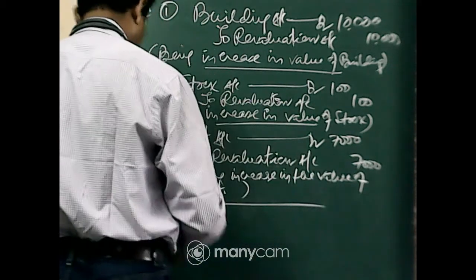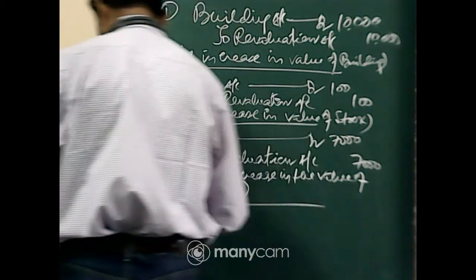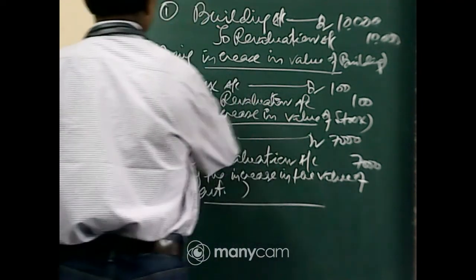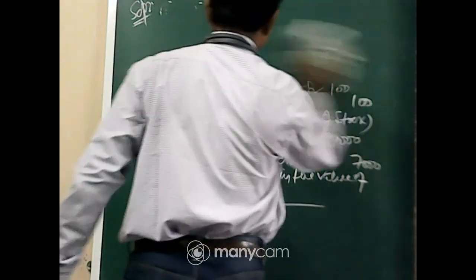Next, the value of building appreciated by 120%.